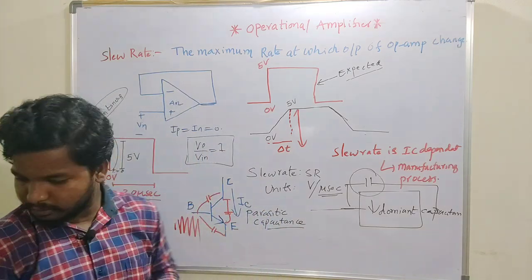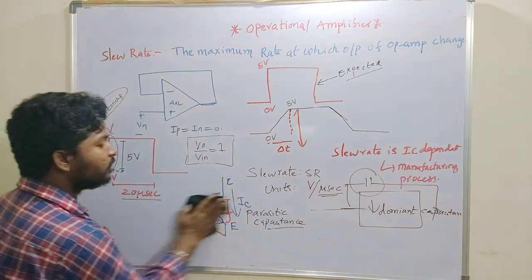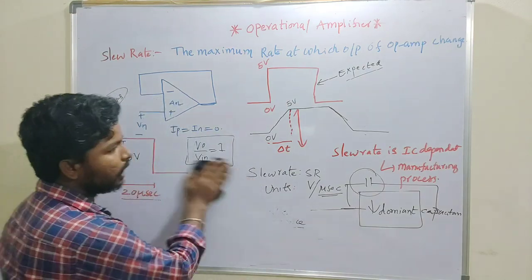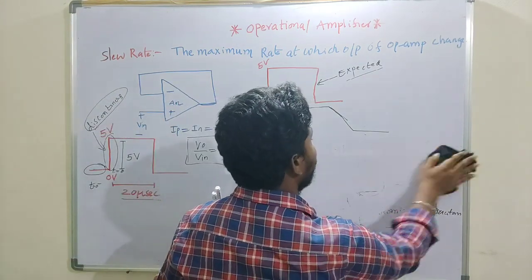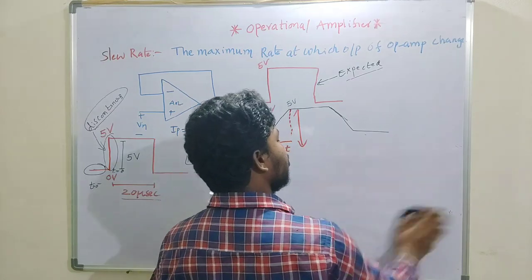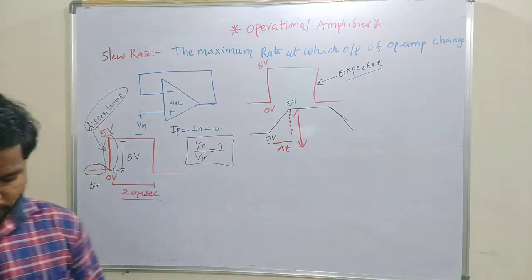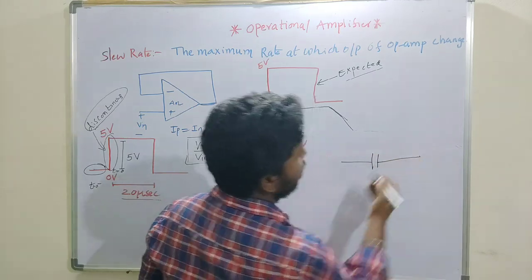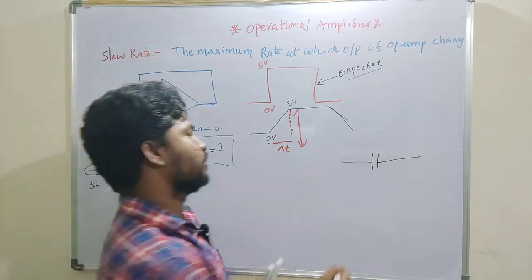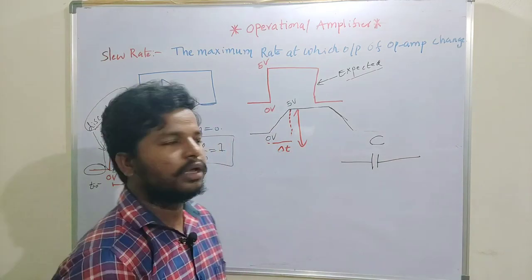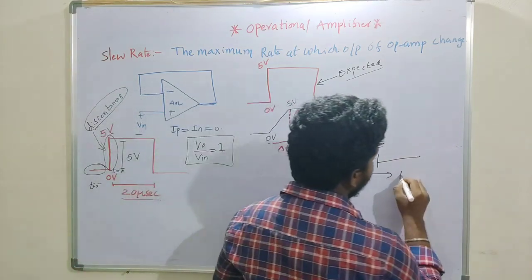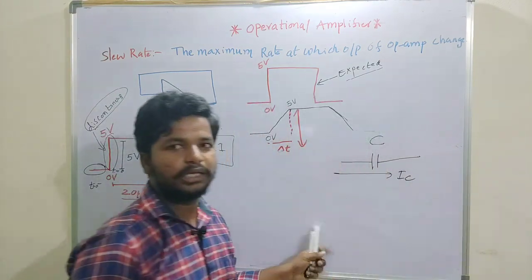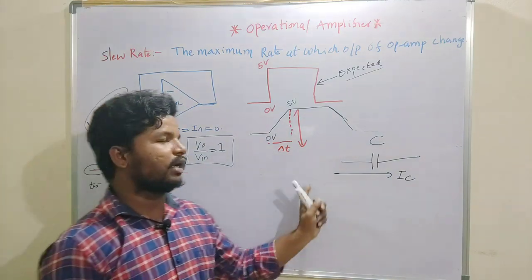Now we will discuss how that capacitor affects the performance of the operational amplifier with respect to slew rate. We know that we have connected an external capacitor as a bulk capacitor with capacitance C, and we assume the current flowing through this capacitance is IC.